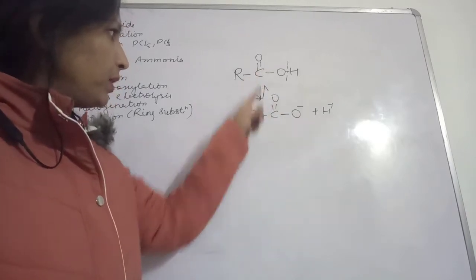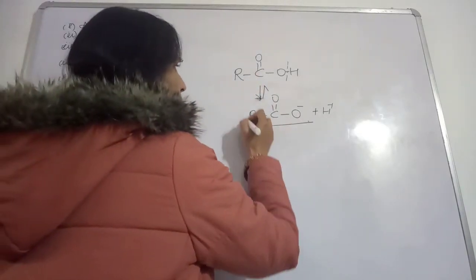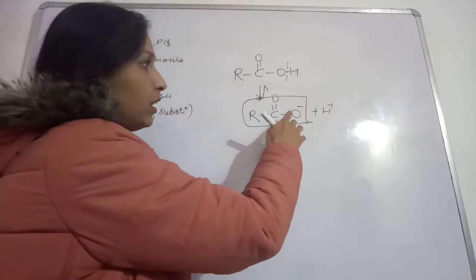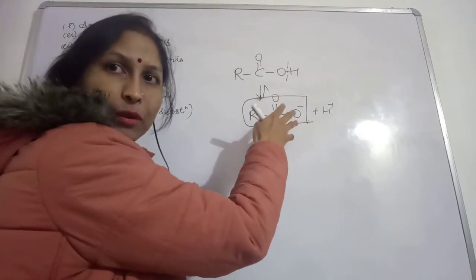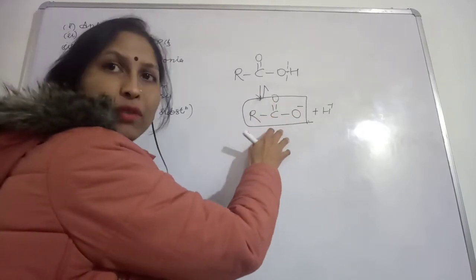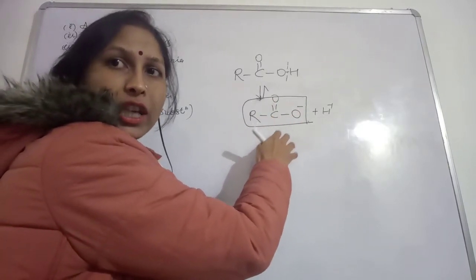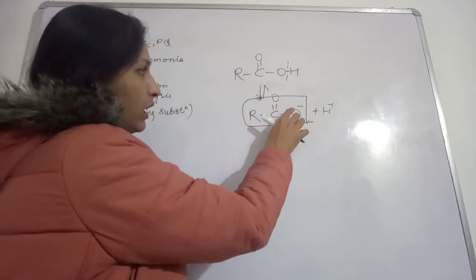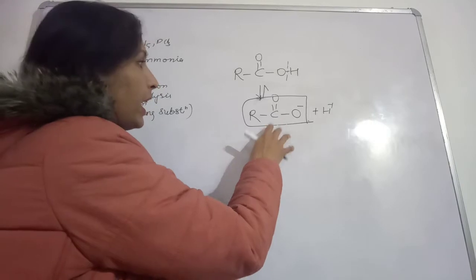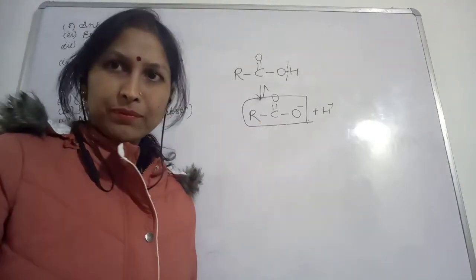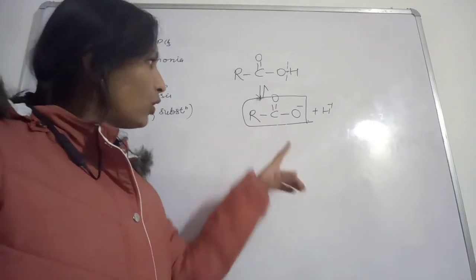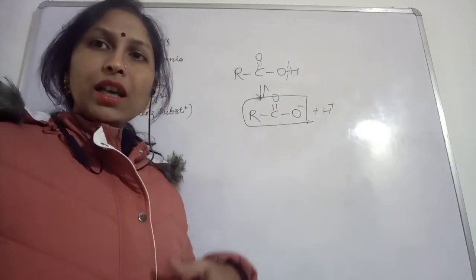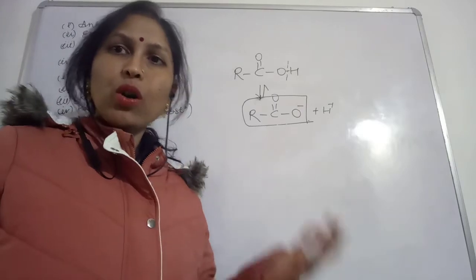This is reversible. The conjugate base is the species that is left after the release of the proton. So in this case, RCOO negative is the conjugate base. Depending on the stability of the conjugate base, you can judge whether the acidic strength is more or less.